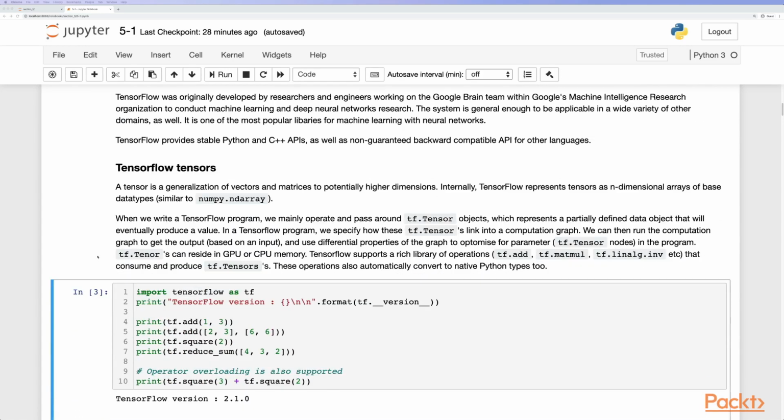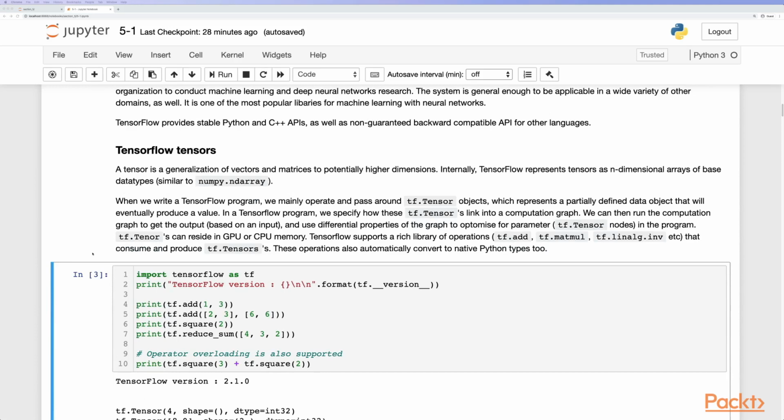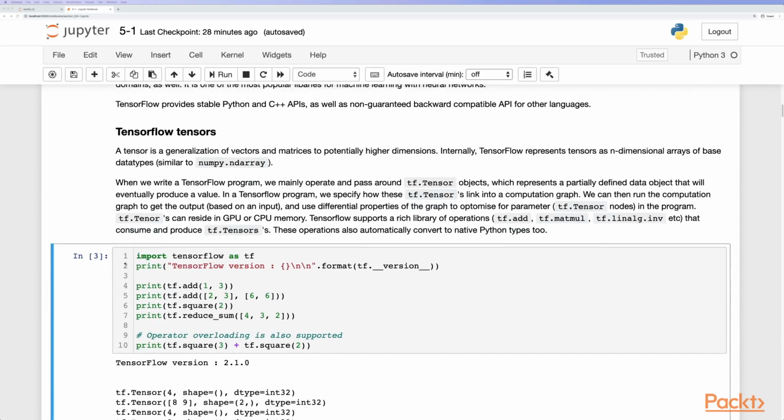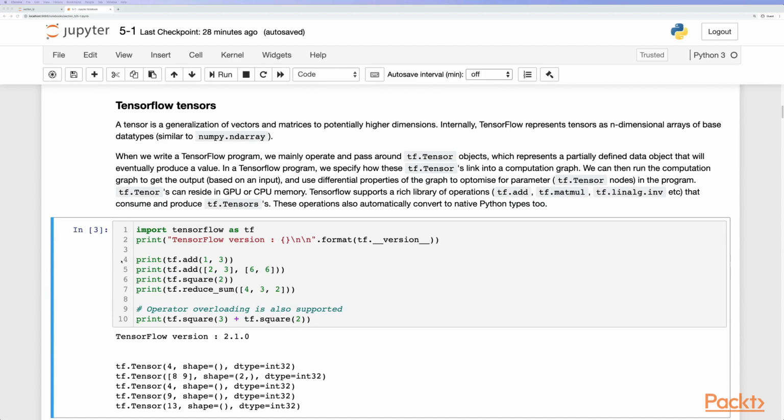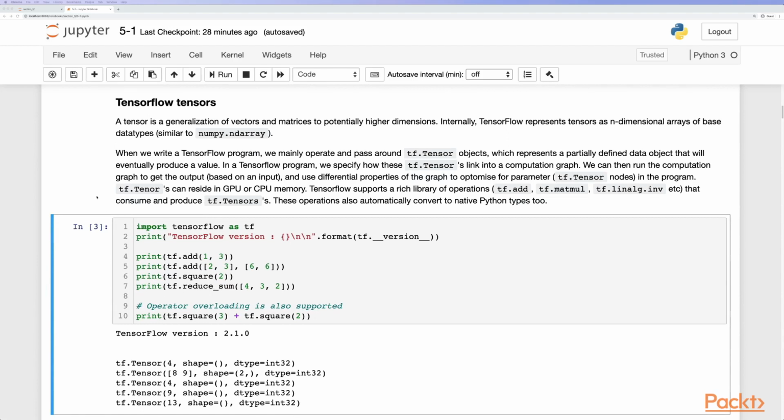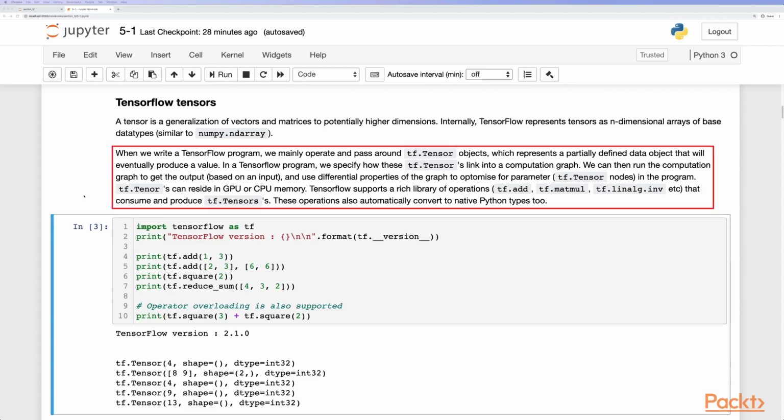TensorFlow tensors are a generalization of vectors and matrices to potentially higher dimensions. Internally, TensorFlow represents tensors as n-dimensional arrays of base data types, similar to the NumPy n-dimensional array. When we write a TensorFlow program, we mainly operate and pass around TensorFlow tensor objects, which represent a partially defined data object that will eventually produce a value. In the TensorFlow program, we specify how these tensors link into a computational graph.